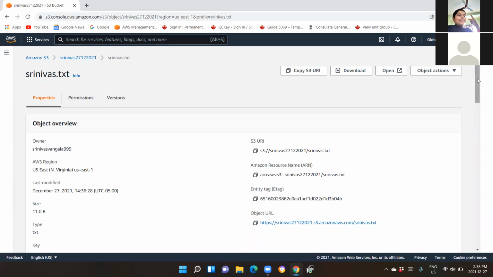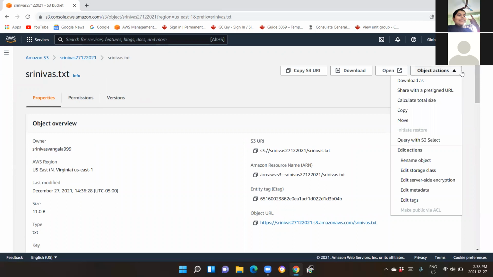If you come to the end, you see there are a lot of options. Make public via SQL is not enabled at this moment because you came inside that. There are other options like query, edit, storage, all these things. We are not bothered at this time with these activities. Now let us come to the other side. Click outside. I told you already about the object properties.